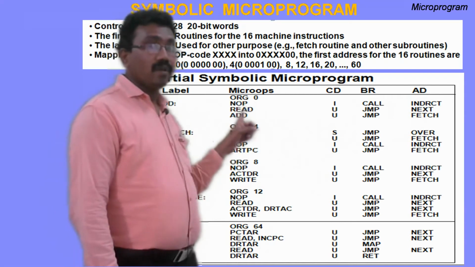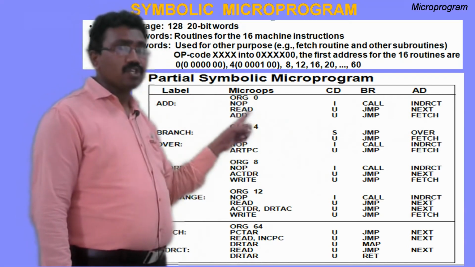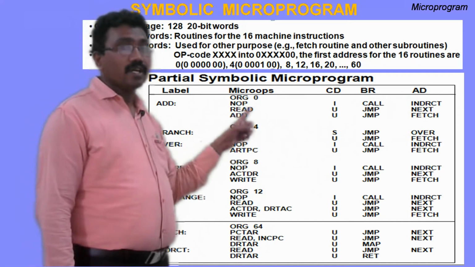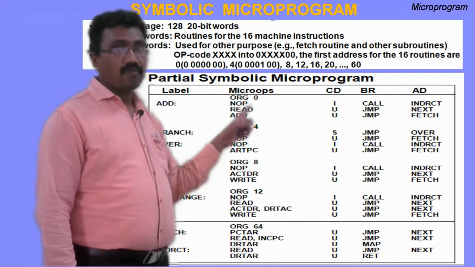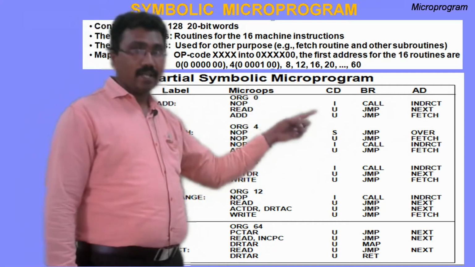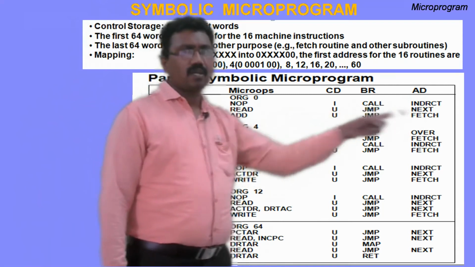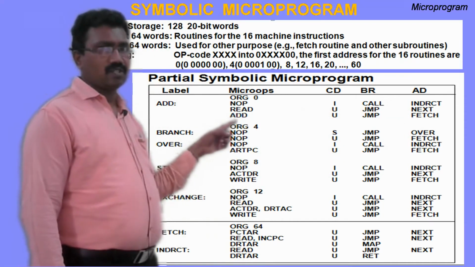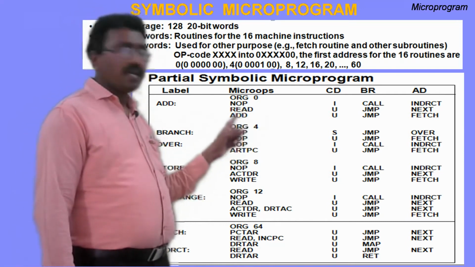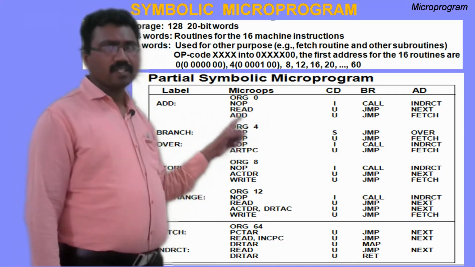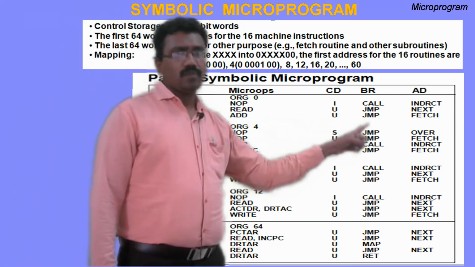Read the next microinstruction, whose label field is empty. It initiates the read micro operation, that is, M of AR to DR, since the address field is already the effective address. U means unconditional branch, and the branch field is jump to NEXT, which is the next instruction. The label field is empty. Next is ADD, the symbol to initiate the add operation, AC plus DR to AC, and U is unconditional, and jump to